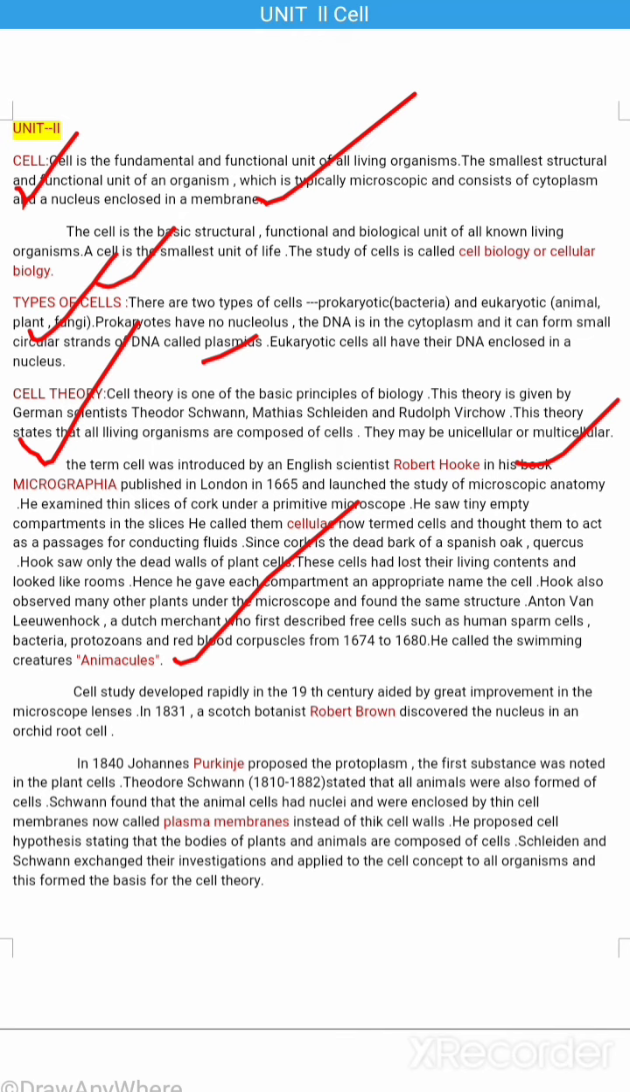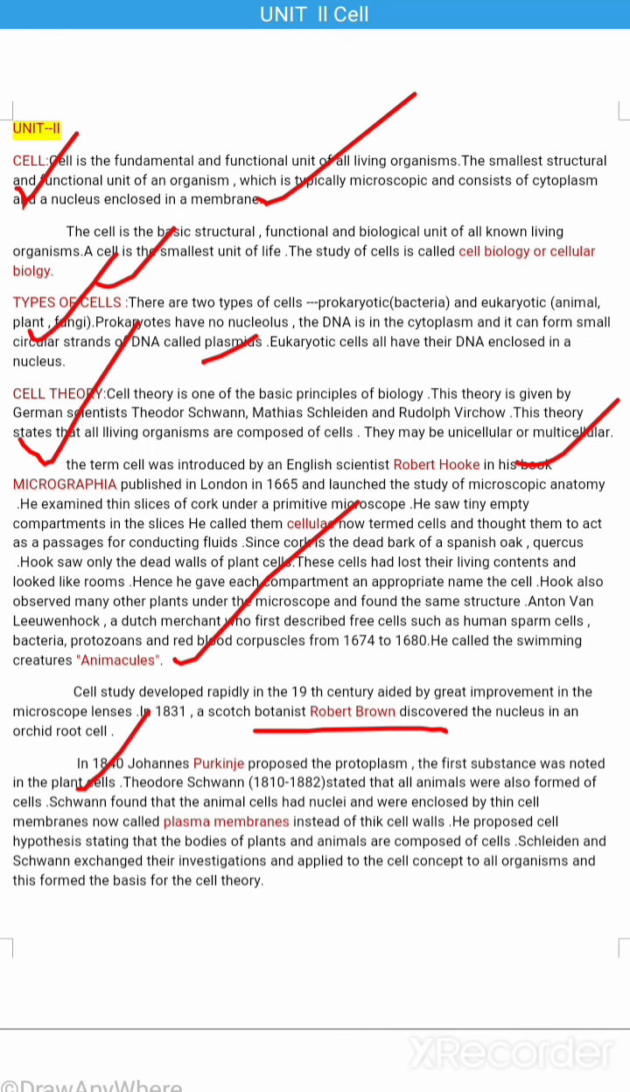Robert Brown, a Scottish botanist, discovered the nucleus in an orchid root cell in 1831. Again, in 1840, Johannes Purkinje proposed the term protoplasm. The first such substance was noted in the plant cells.